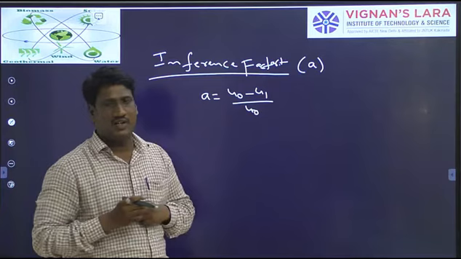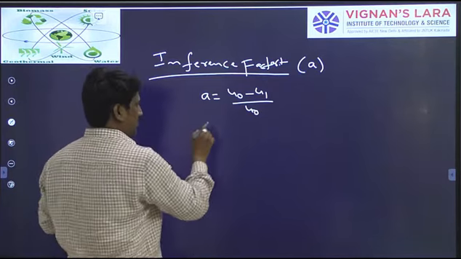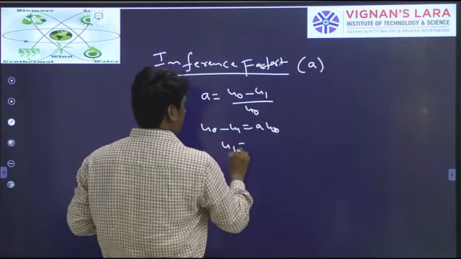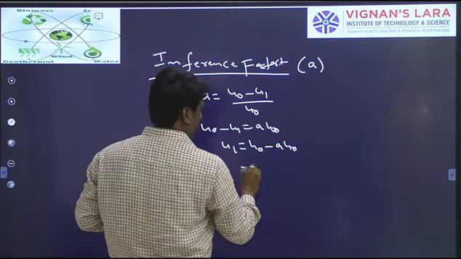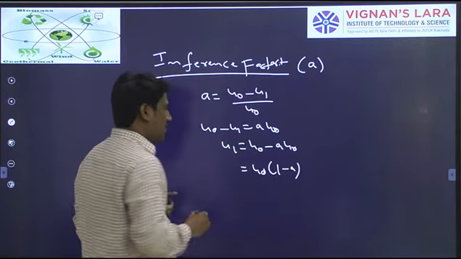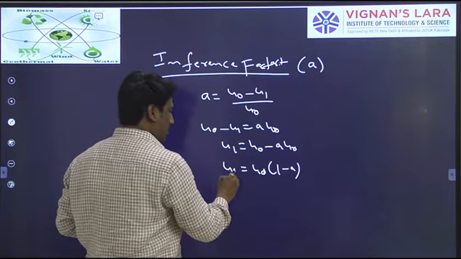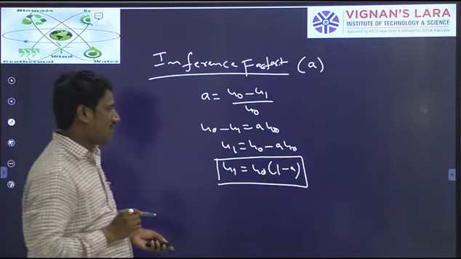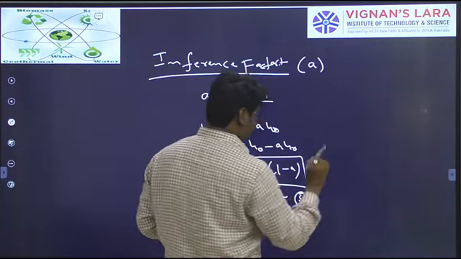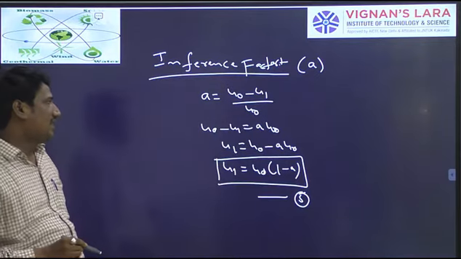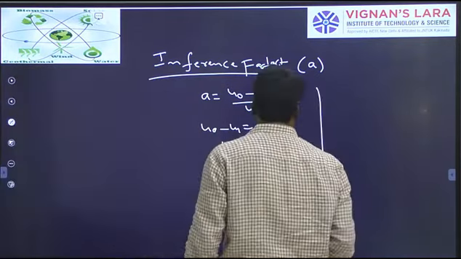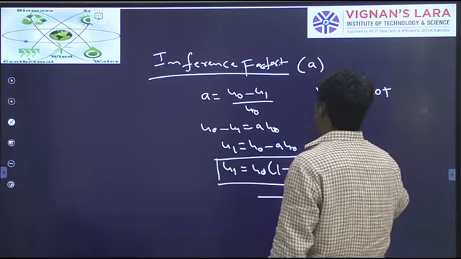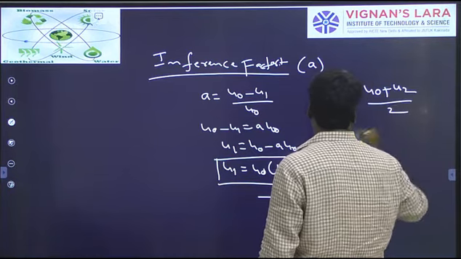From this I would like to deduce the relation between u1 and u0. u0 minus u1 is equal to A into u0, so u1 is equal to u0 minus A u0, which is u0 into (1 minus A). The speed of the rotor is (1 minus A) times u0. This I am calling equation 5. We also have the relation that the rotor speed is the average of the speeds, (u0 plus u2) by 2, from the earlier equation.